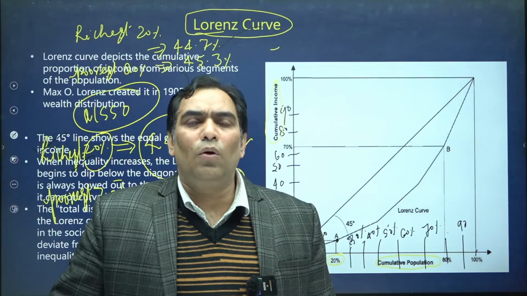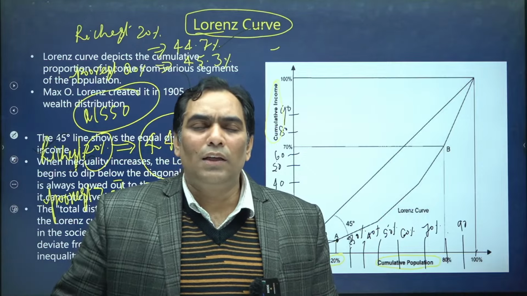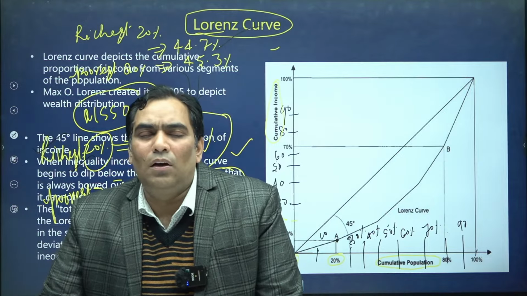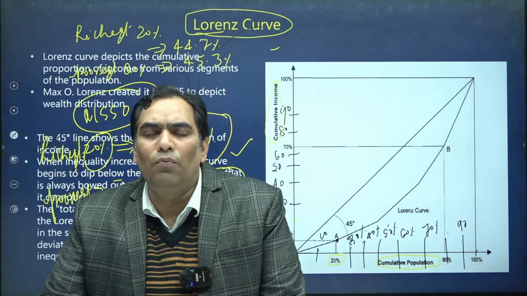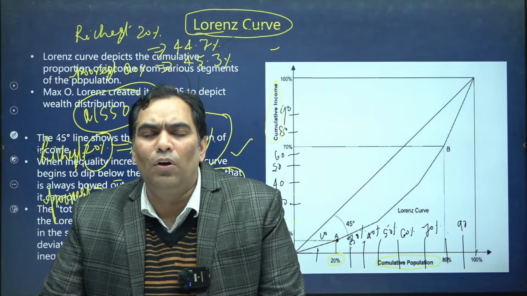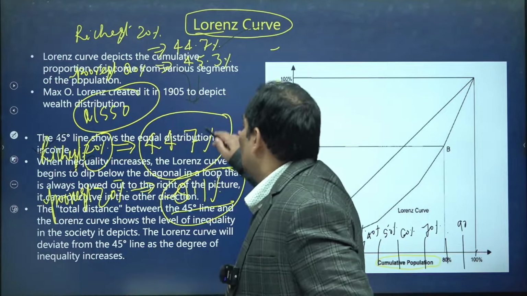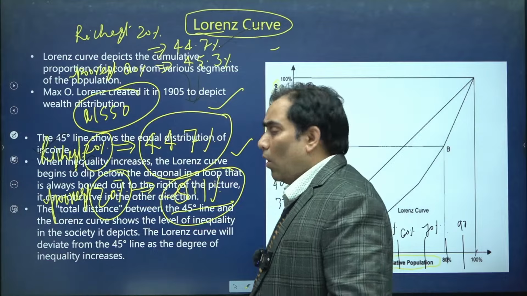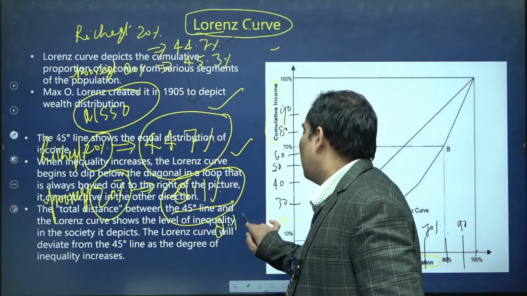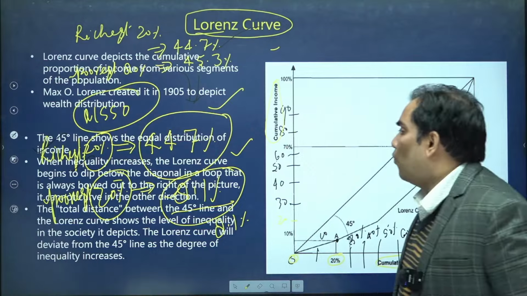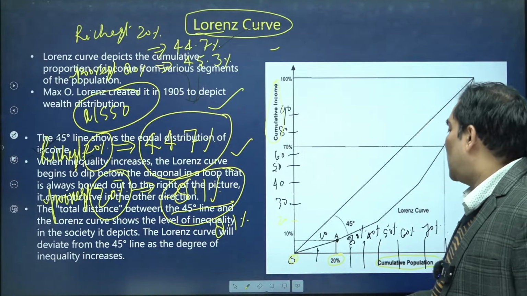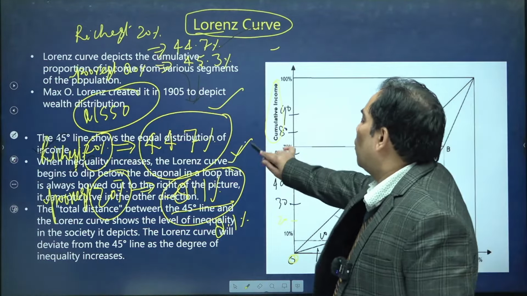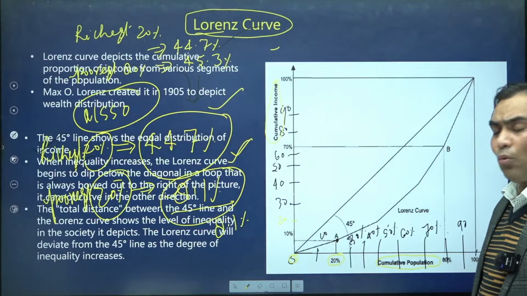In the case of India, as per NSSO data, the top 20%, the richest 20%, is cumulatively owning 44.7% of resources, whereas the poorest 20% is cumulatively owning just 8.1%. Now we want to draw this data on the figure, that is, draw a Lorenz curve. How will we? We are going to discuss that.